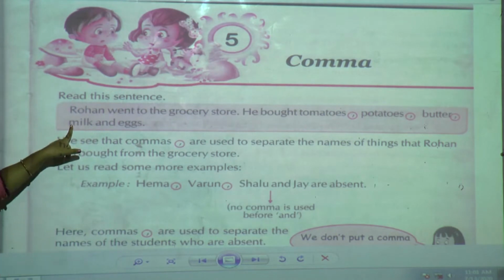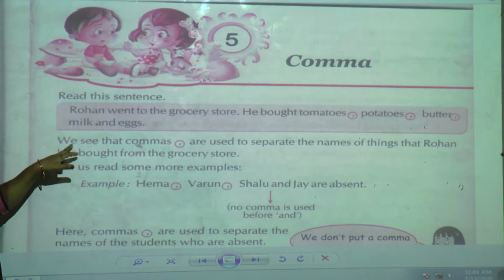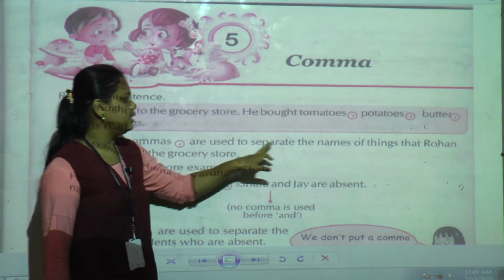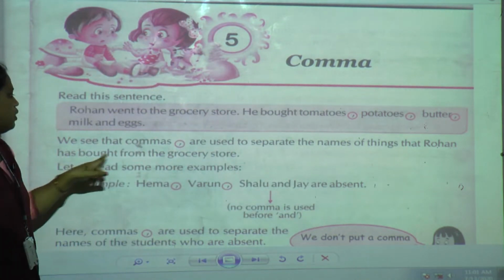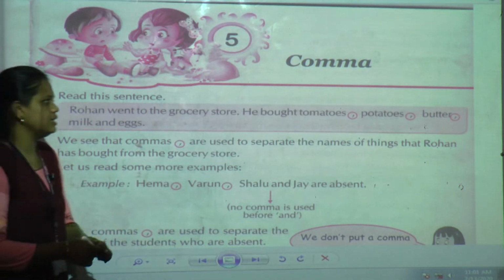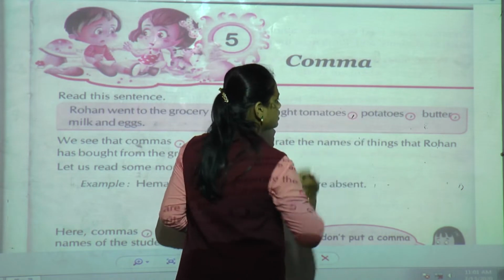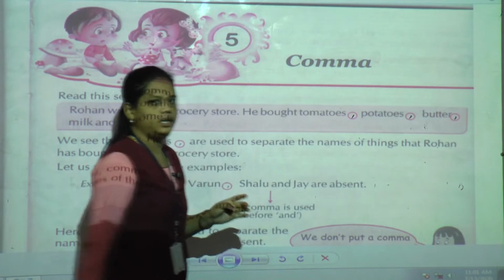Then milk and eggs. We see that commas are used to separate the names of the things that Rohan has bought from the grocery store.